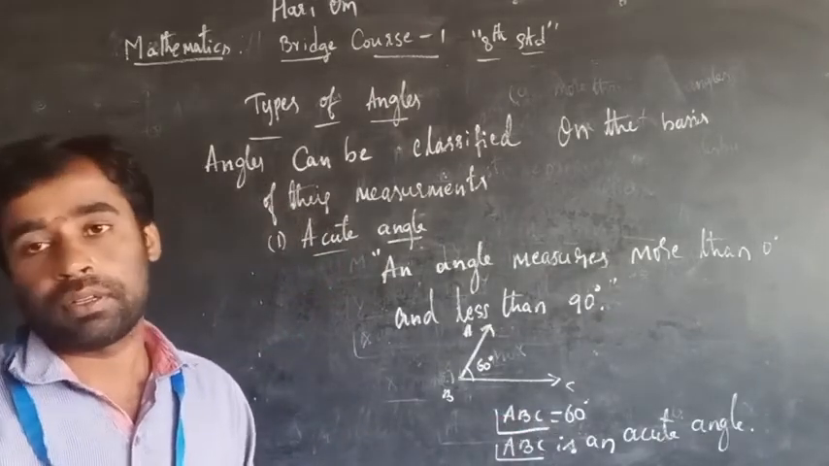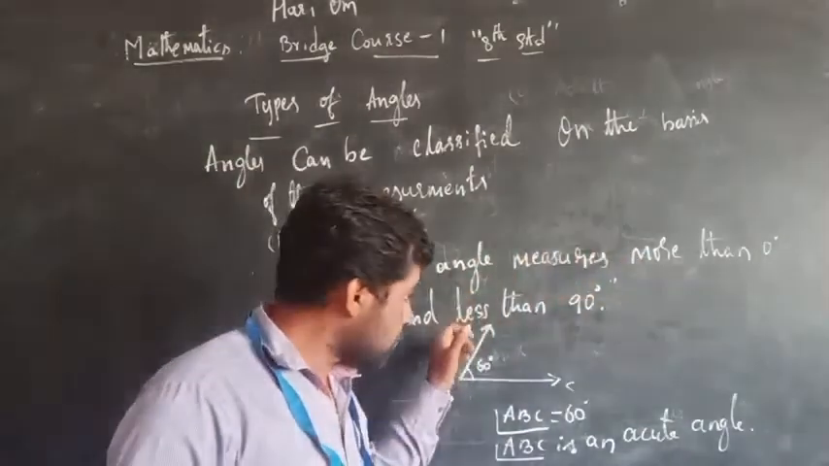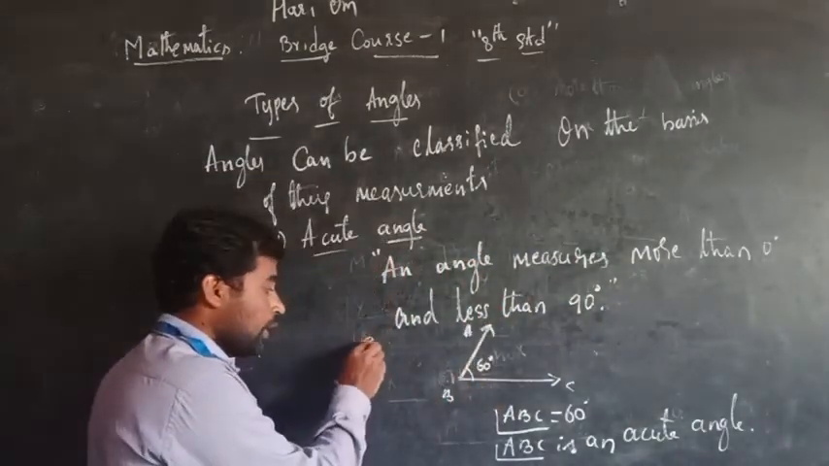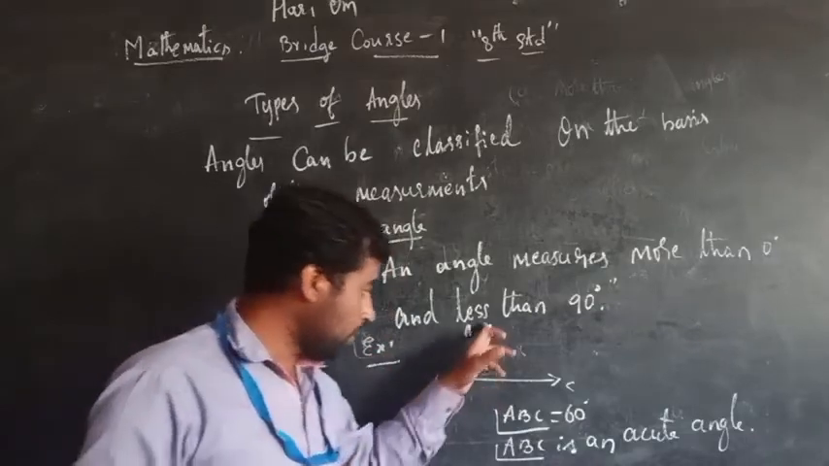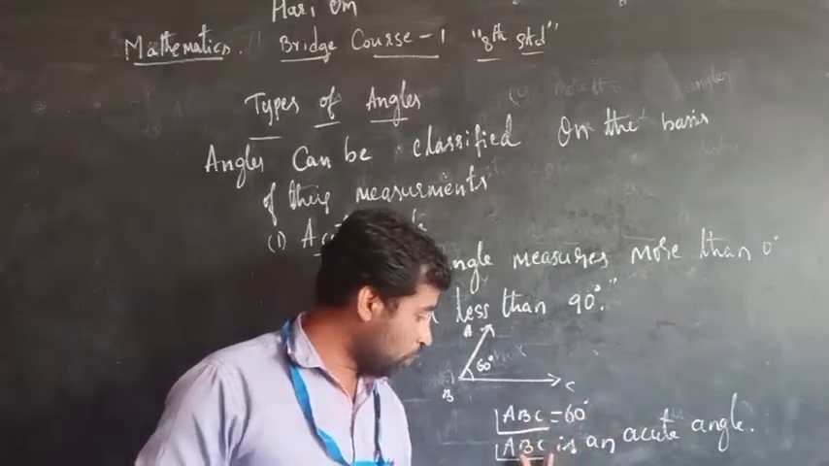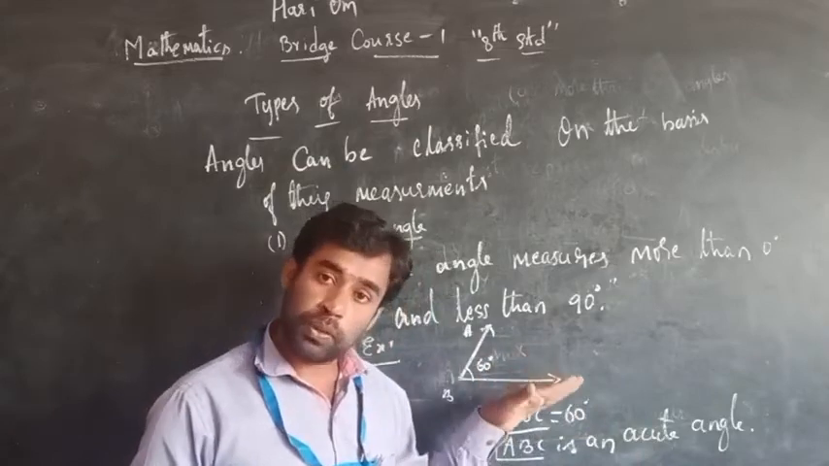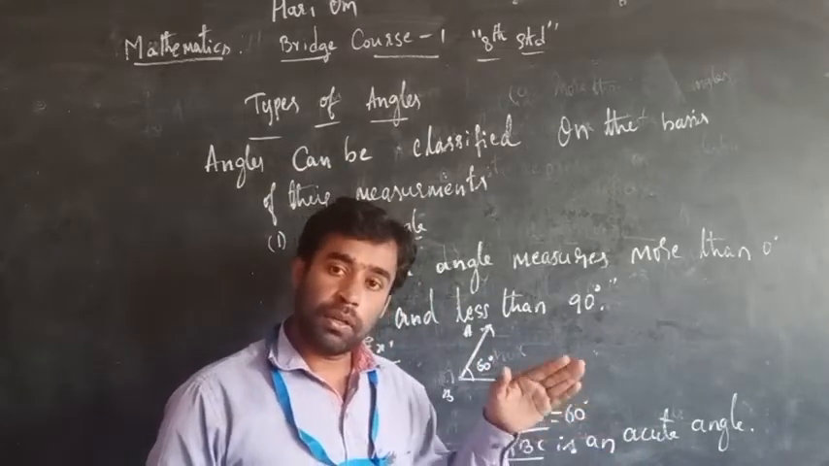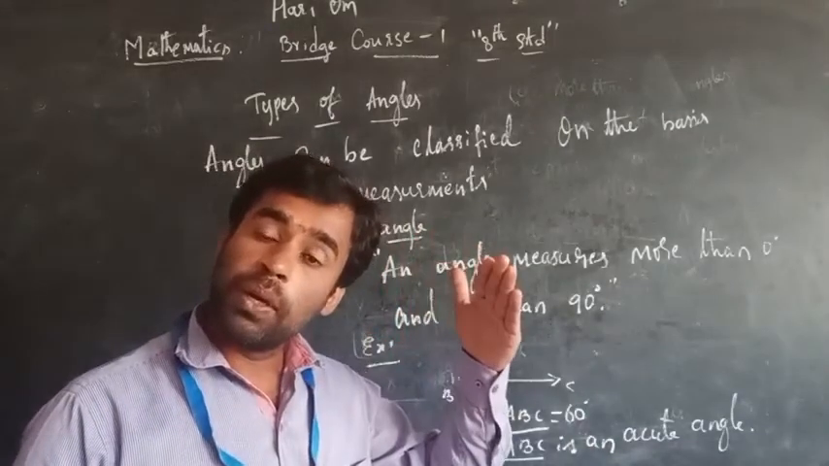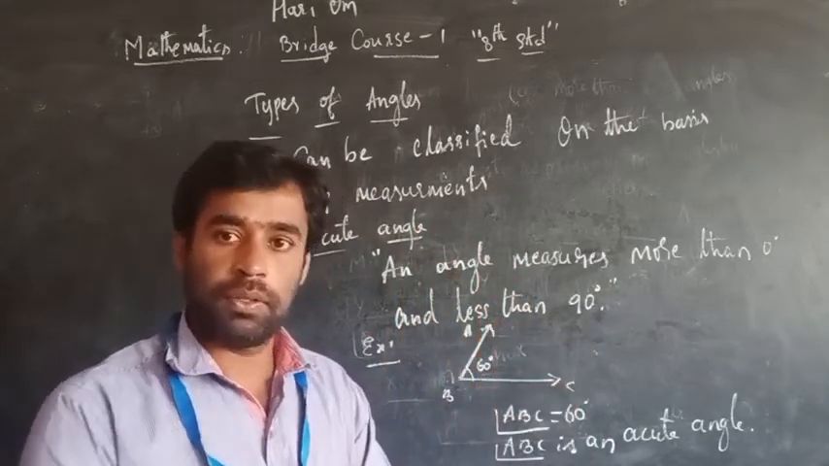I will explain again. An angle that measures more than 0 degree and less than 90 degree is what we call an acute angle. Here I have taken an example. In this example, angle ABC is equal to 60 degree. Therefore, ABC is an acute angle because the measurement is more than 0 degree and less than 90. If an angle measures from 1 degree to 89 degrees, then all these angles are what we call acute angles. Let's take down this one.